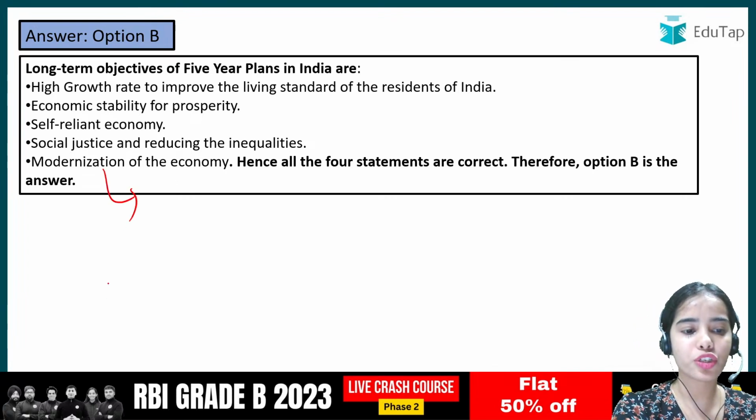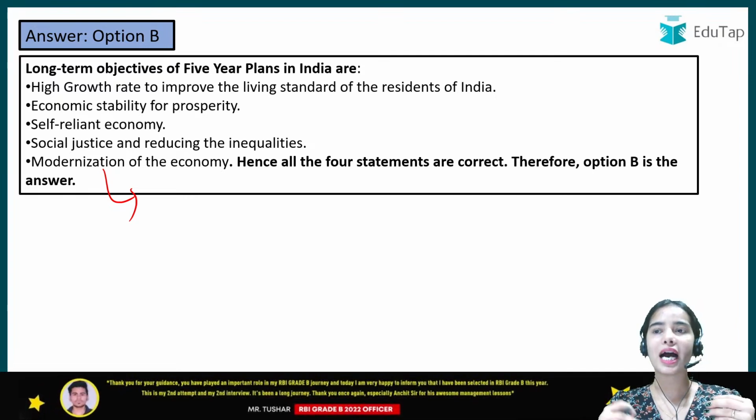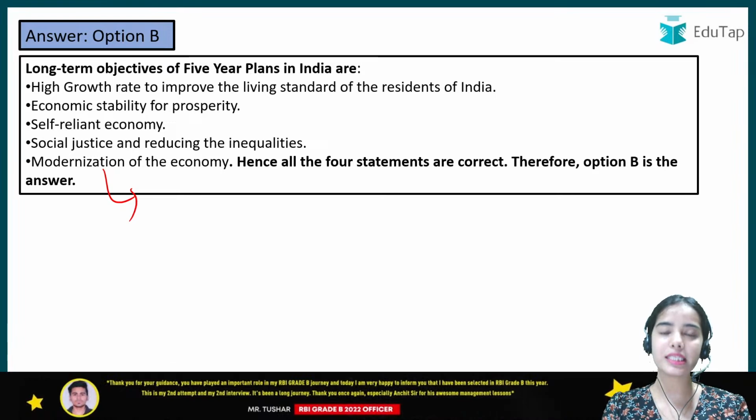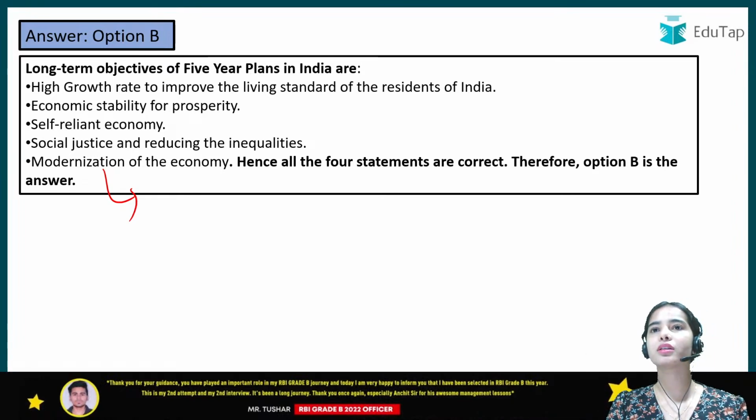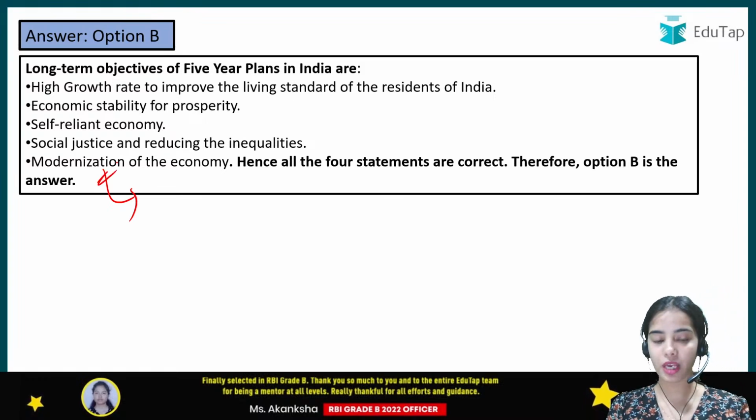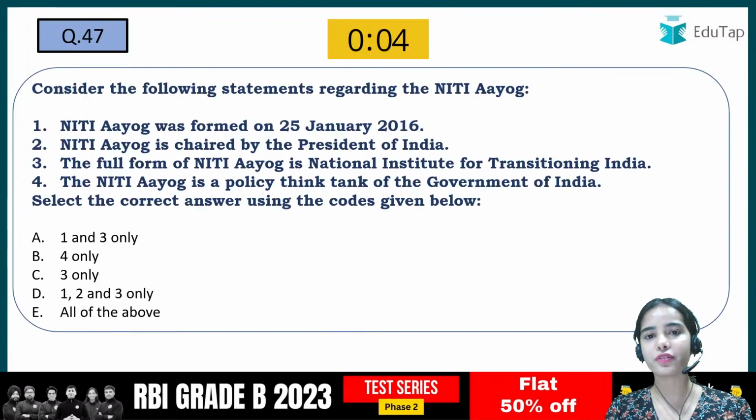Modernization means that we should stop using the obsolete techniques. We should use the modern techniques, as well as modernization means that the mindset of the people should also modernize, should also improve, that the mindset of the people should also change. So that is also modernization. Okay, so not urbanization but modernization was one of the 4 objectives of the 5-year plan.